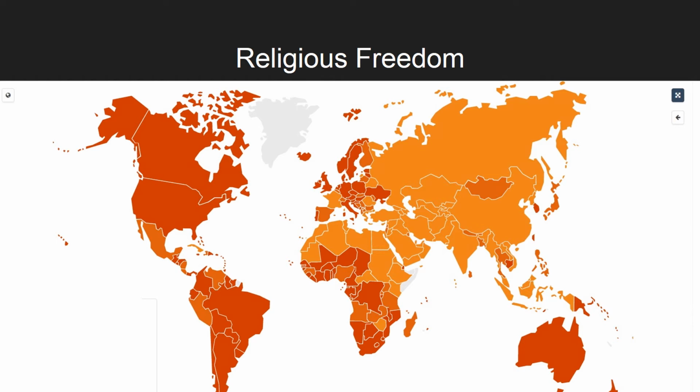So as you can see, most of the Western world has a high degree of religious freedom. A lot of Southern and Western Africa also shares this benefit, as well as Europe. But as you can see, North and East Africa, as well as most of the Asian continent, have lesser degrees of religious freedom. And that makes sense with what most people hear.